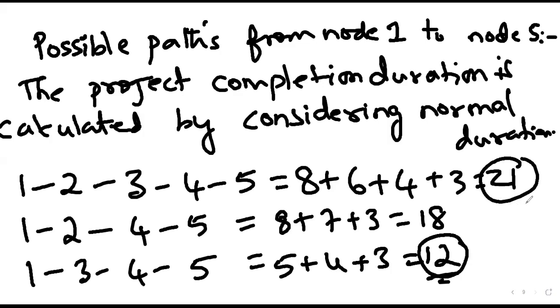So why is this calculated? Because the project manager should know in the normal scenario what the project completion duration is. Only then can the effort be put in to reduce this duration. Now, this number has to be brought down. 21 days has to be reduced. Basically, this gives the direction we are supposed to go in. This is basically the calculation. Just make note of this.